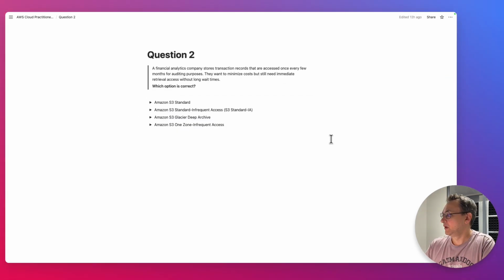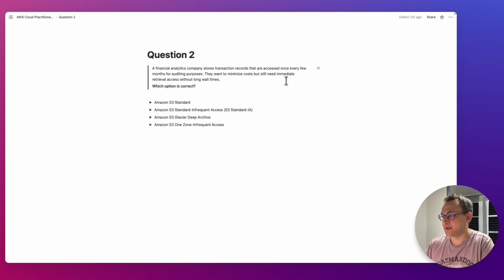Question number 2. And we'll do the same strategy here. We'll read the question, highlight the keywords, and then go through the answers. A financial analytics company stores transaction records that are accessed once every few months for auditing purposes. They want to minimize costs, but still need immediate retrieval access without long wait times. Which option is correct? What is important here is access patterns and the purpose of the data that they need.